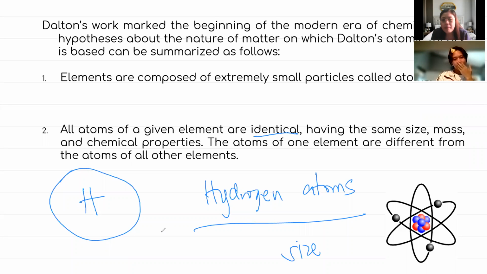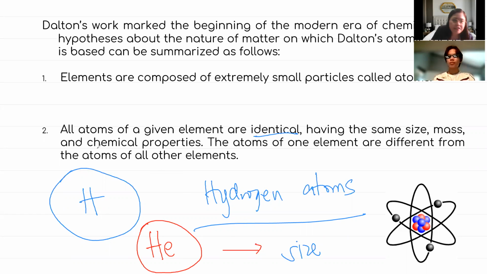Therefore, magkaiba class ang atom ng isang element and another element. Pag pareha ang hydrogen, pag helium na yung dinidiscuss na natin, ibang atom na din ito siya. So iba na din ang size, different na ang size, and different na din ang chemical properties.